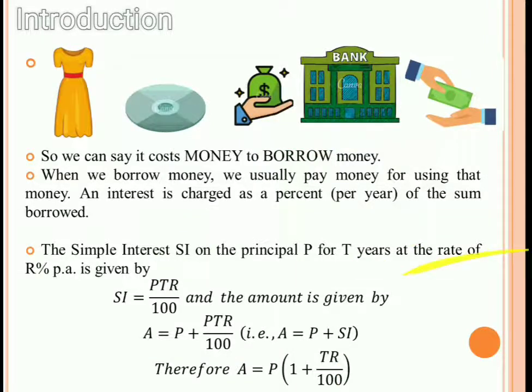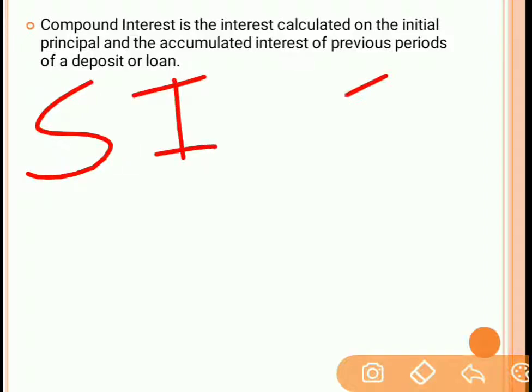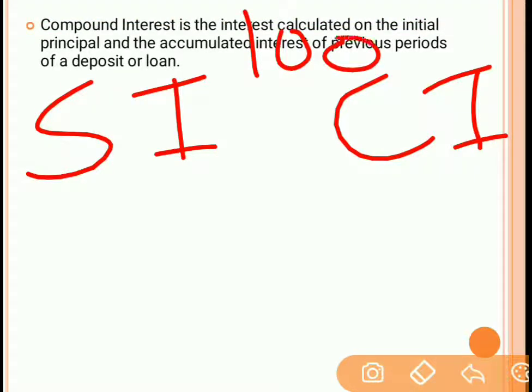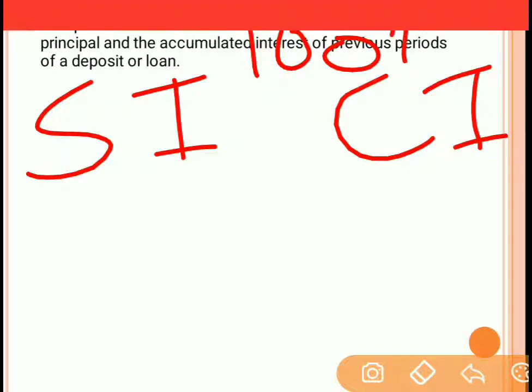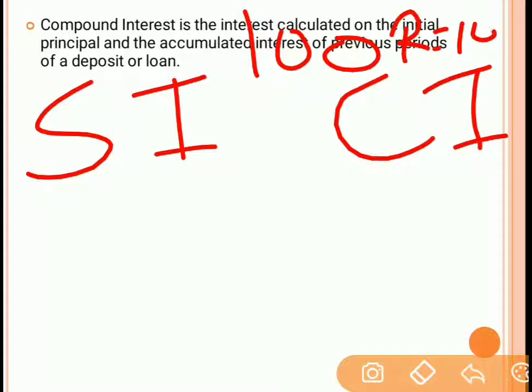Now let us understand compound interest. Compound interest is the interest calculated on the initial principal and the accumulated interest of the previous period of a deposit or a loan. Now let us understand the difference between simple interest and compound interest. Let's take an example of 100 rupees borrowed. Now on this 100 rupees borrowed, the rate of interest over here is 10%.